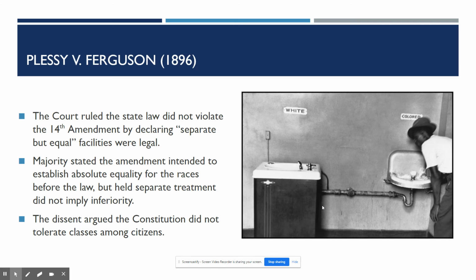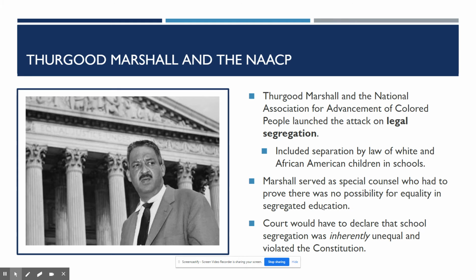However, the dissent, okay, that doesn't agree with the majority opinion, is going to argue that the Constitution does not tolerate classes amongst citizens. So the important thing to know about Plessy v. Ferguson is that it is upholding separate but equal, upholding segregation.